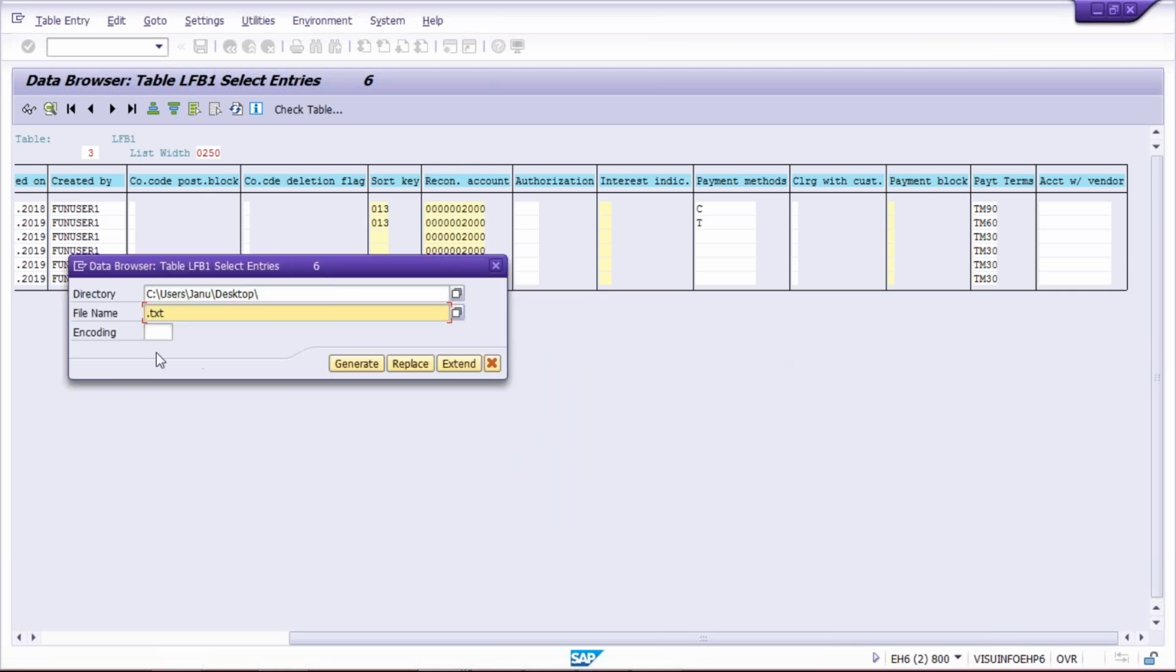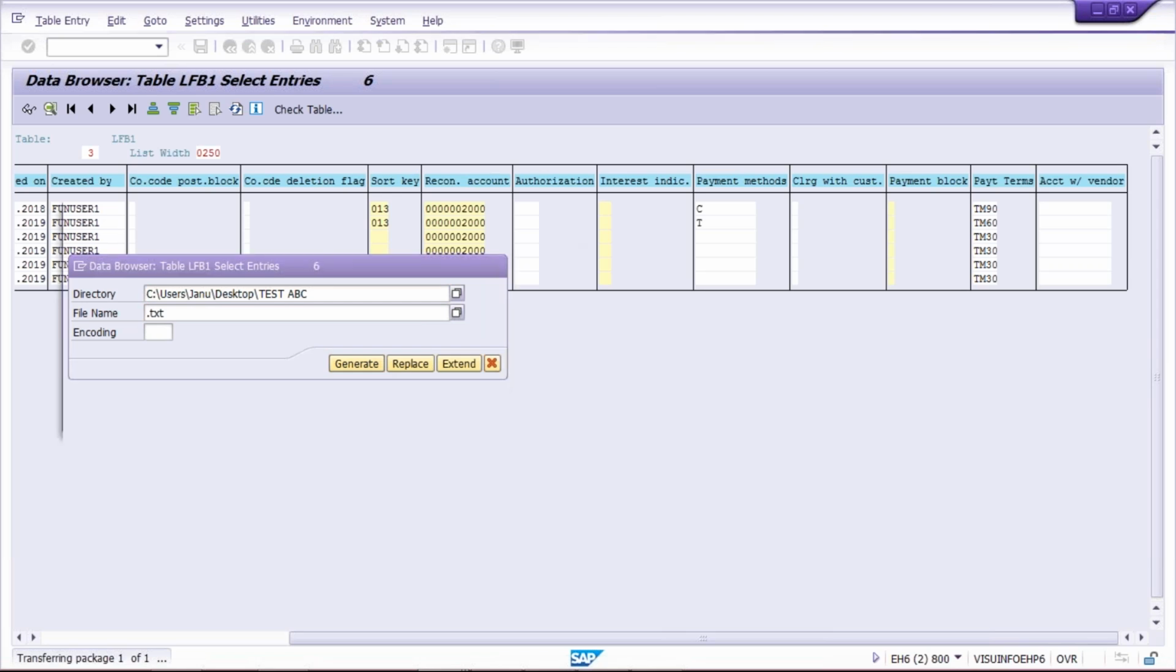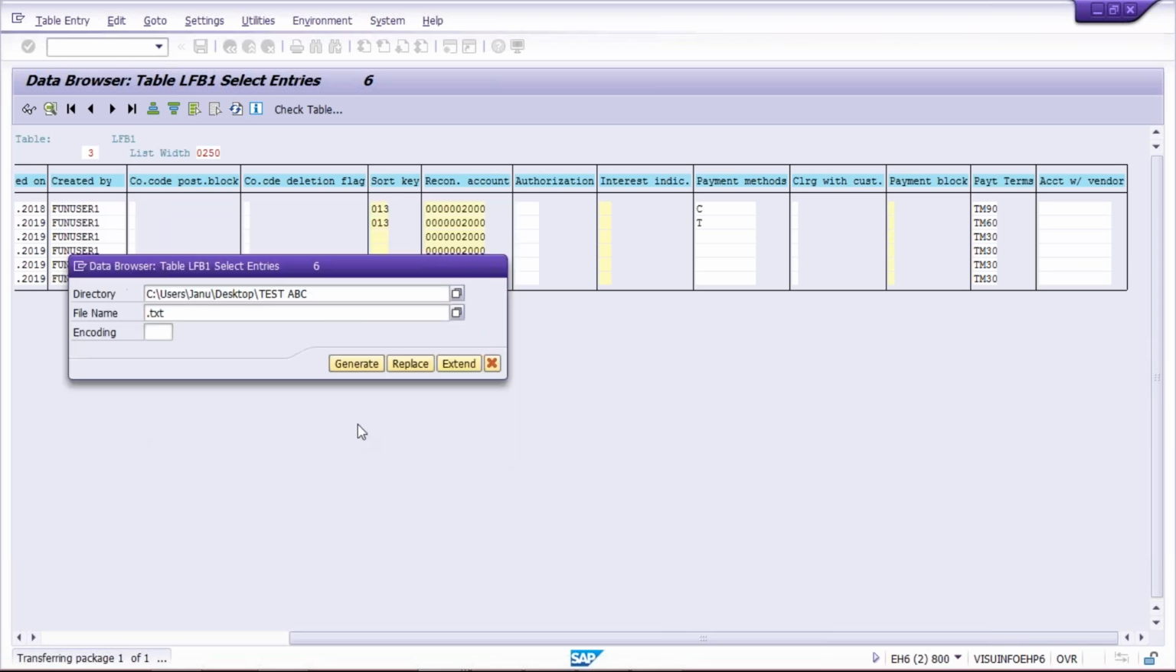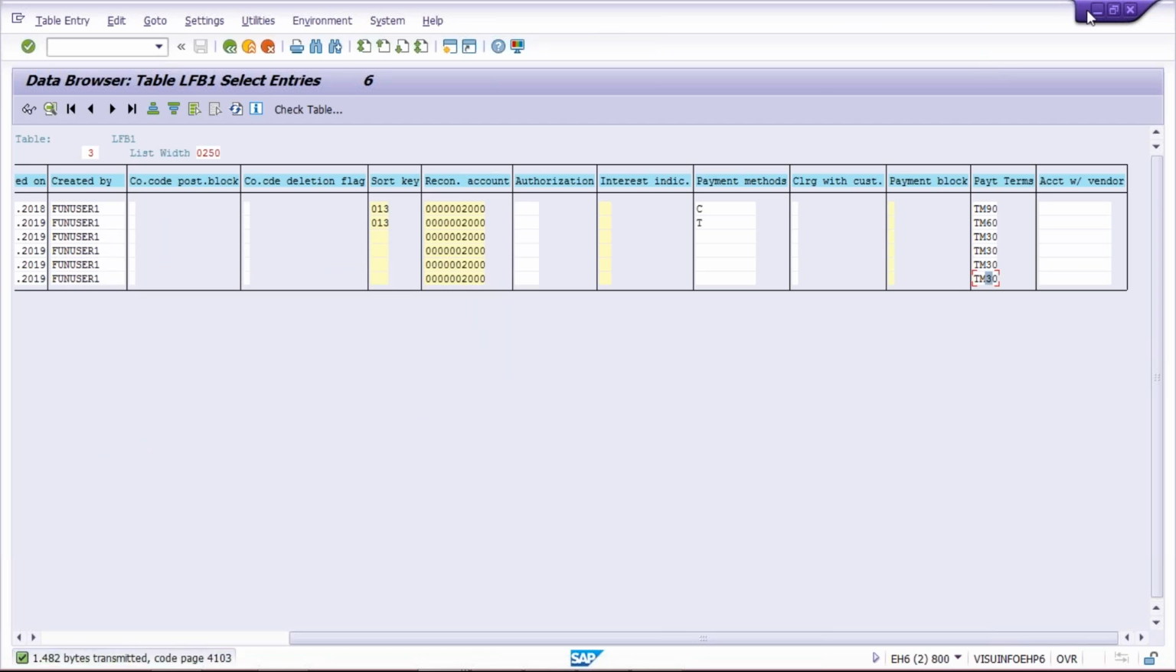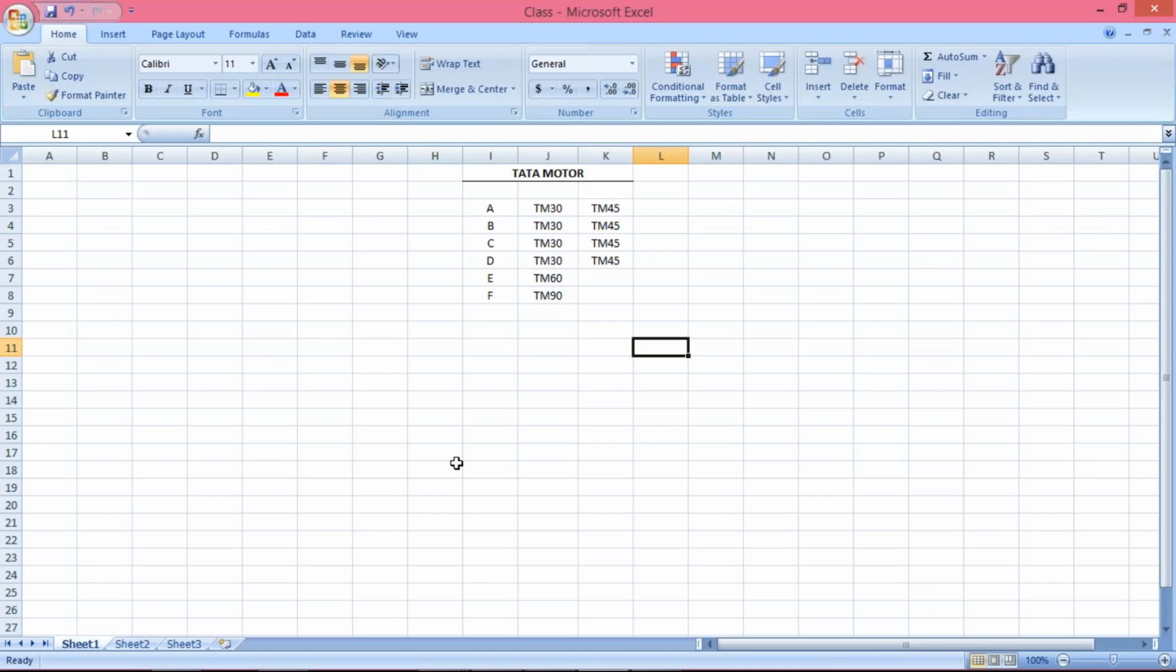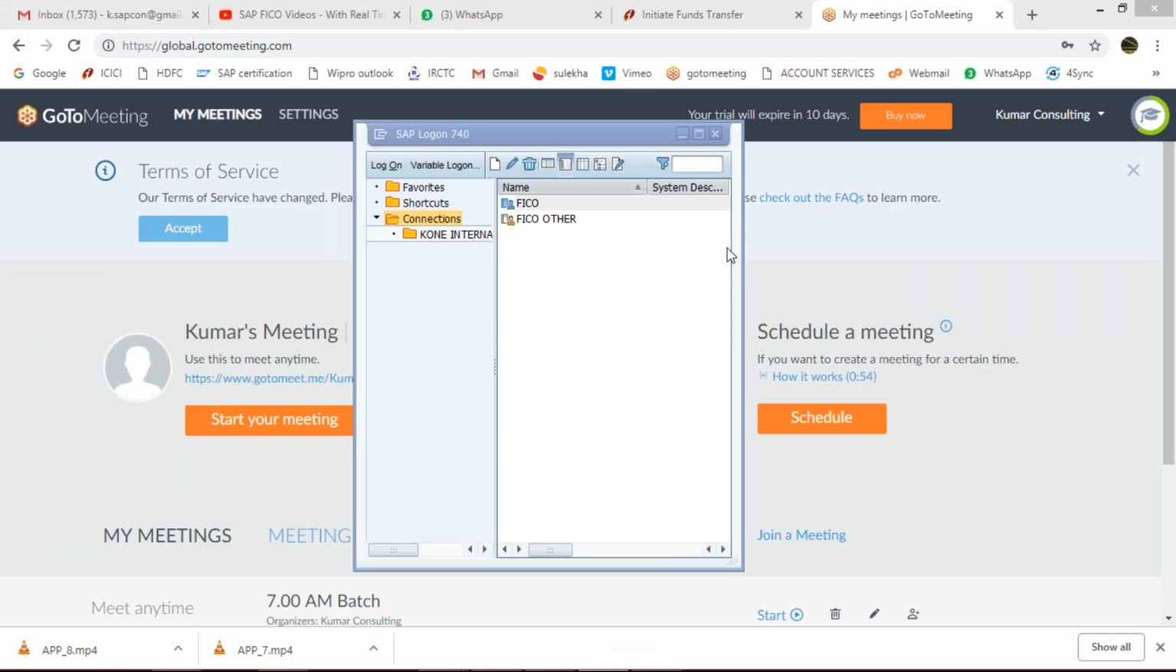This is what is being used by people. Keep on desktop and give the file name test abc and click on generate. So we are going to generate the list here. Allow. Okay, this is what is being used by almost everyone, whether it is an end user or consultants.